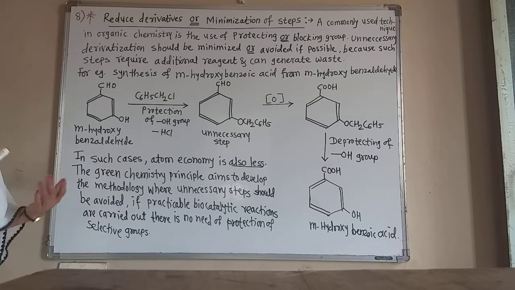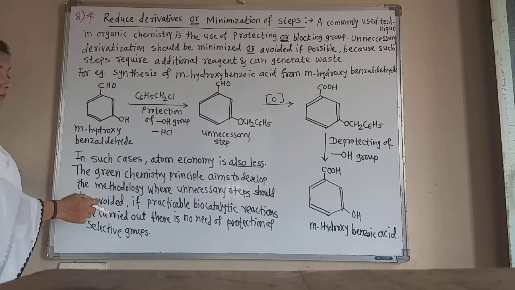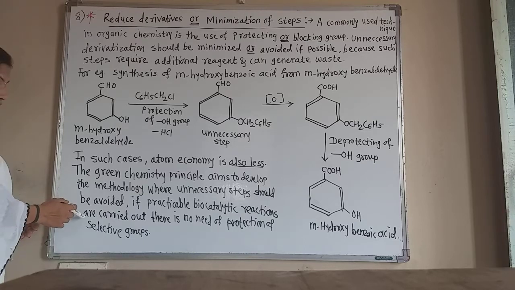By biocatalysis, we can carry out this reaction and there is no necessity of protecting and deprotecting groups, and no formation of unnecessary steps, waste material or unnecessary derivatives. And the atom economy increases if we use the biocatalyst or practicable biocatalytic reactions instead of protection and deprotection of the functional group.